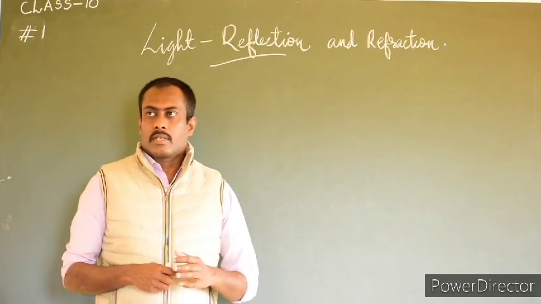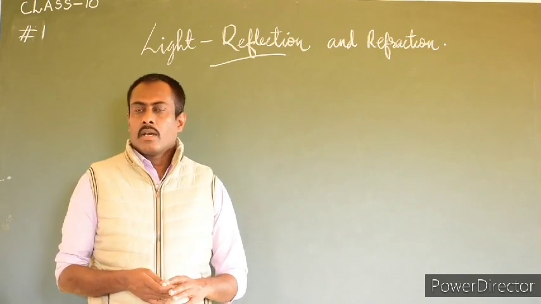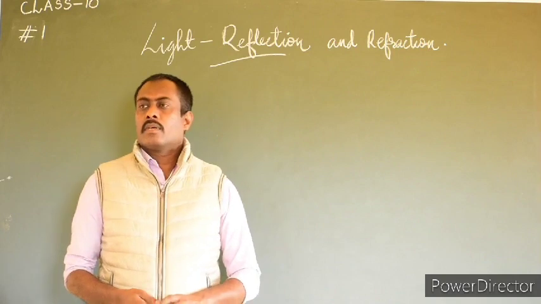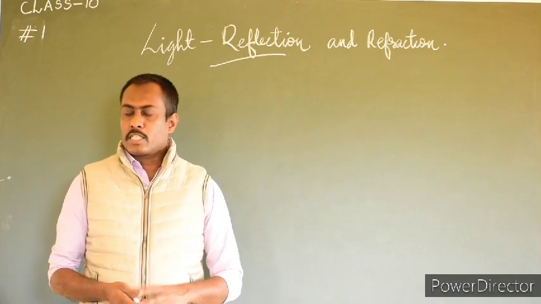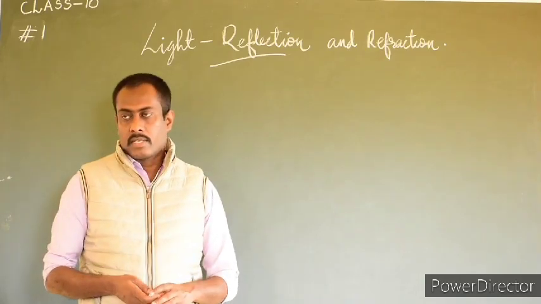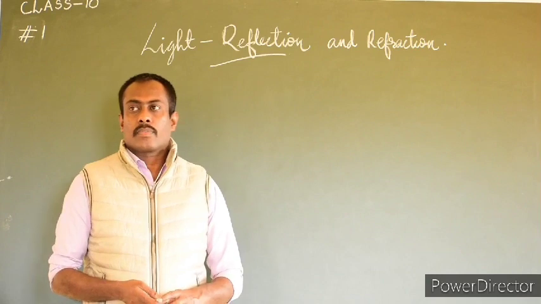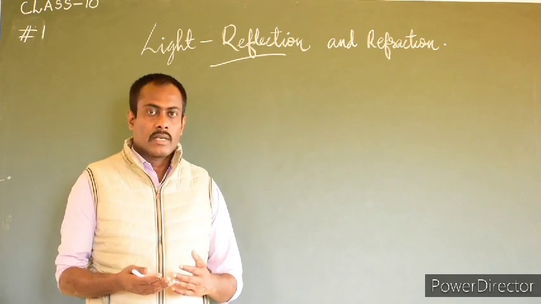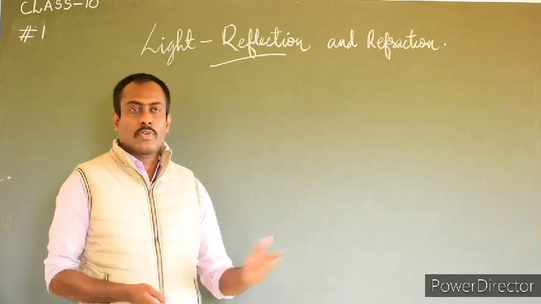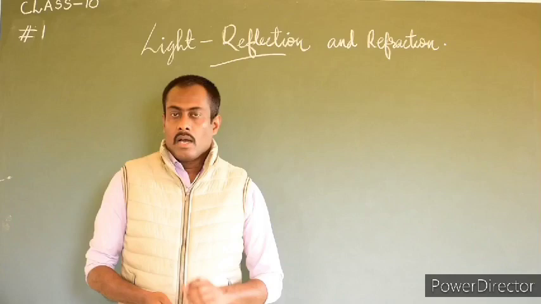So reflection is important, and we know that many devices reflect light. These two phenomena of light help us to explain various phenomena in nature, like the formation of a rainbow and the bending of light as it passes through a medium, and all these phenomena help us to explain.